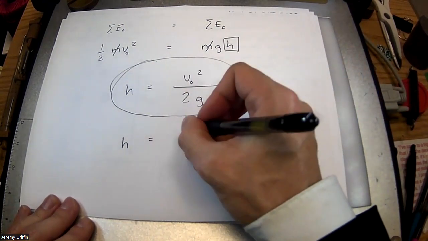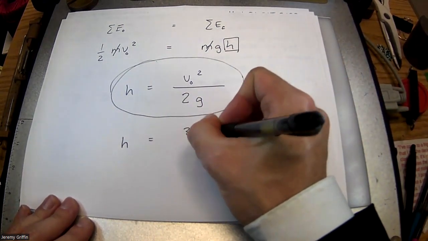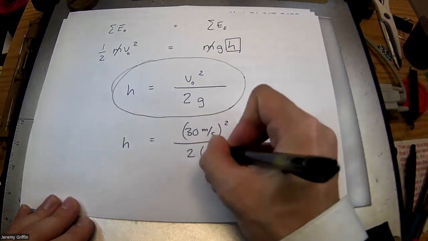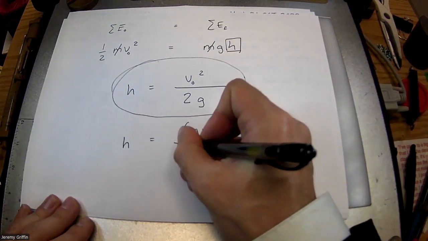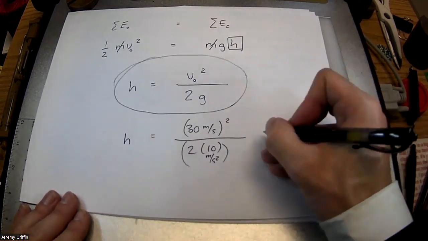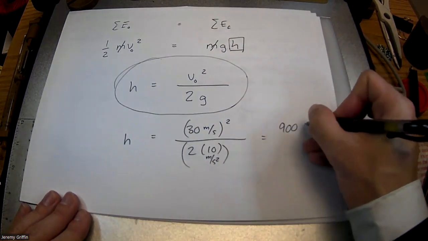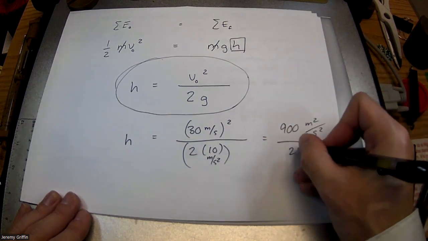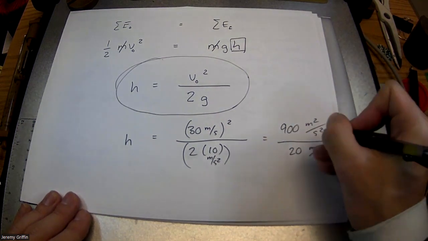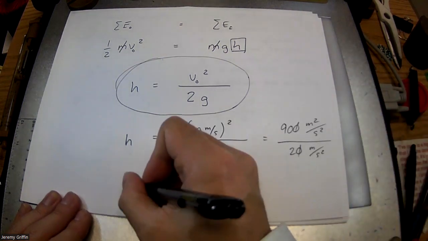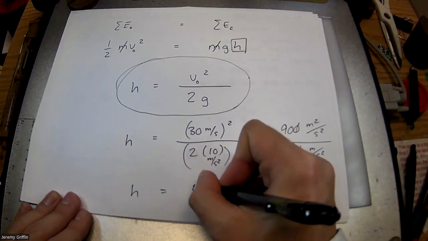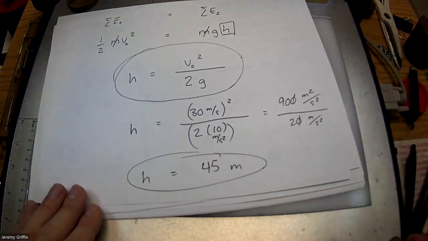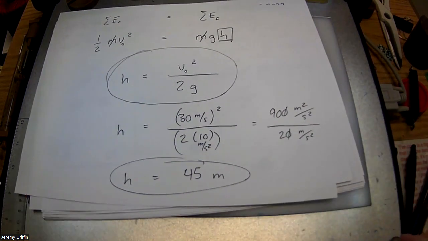So if I throw it straight upwards at 30 meters per second, I square that, divided by 2 times Earth gravity, 10 meters per second squared. Okay, so isn't that like 900 meters squared per second squared, all divided by 20 meters per second squared? Oh, that's 45 meters. Boom. Same thing again. Okay, so there you go. There's 3 different ways of doing it.